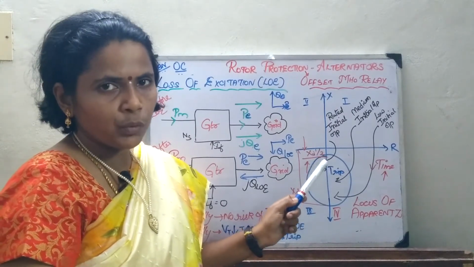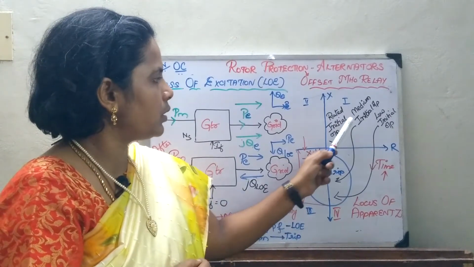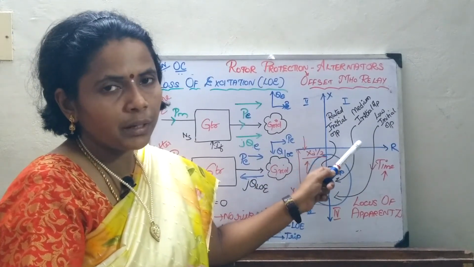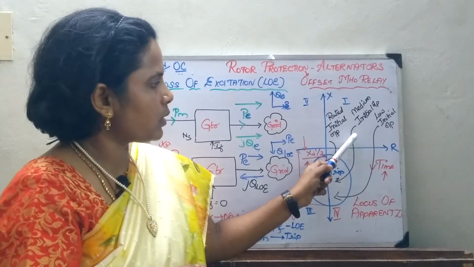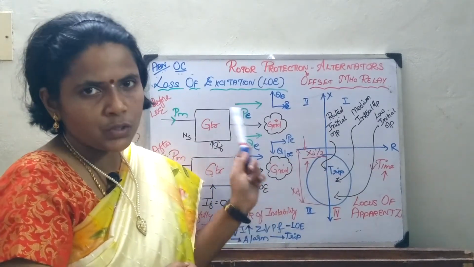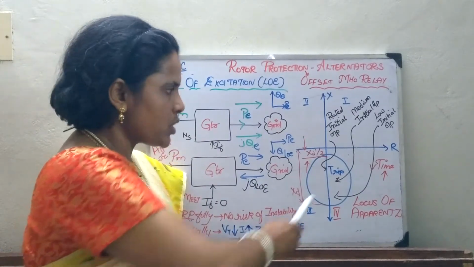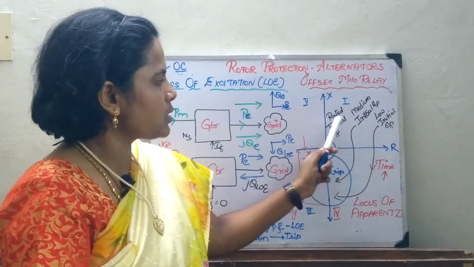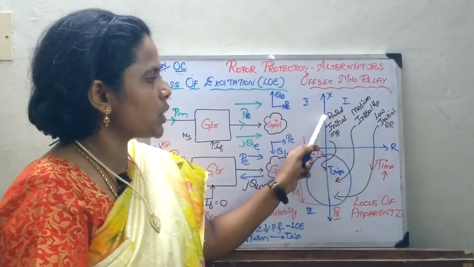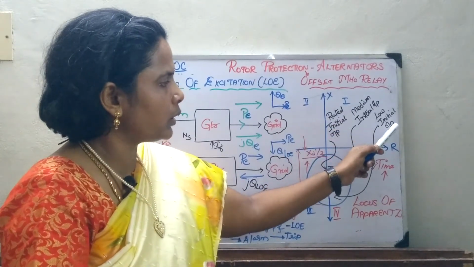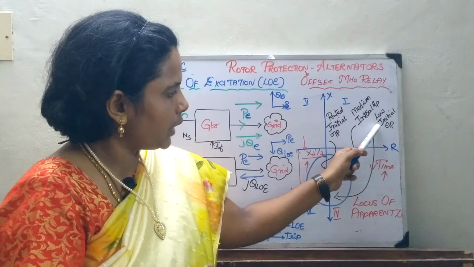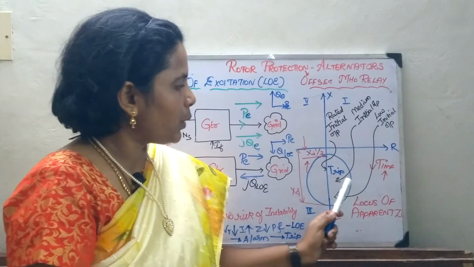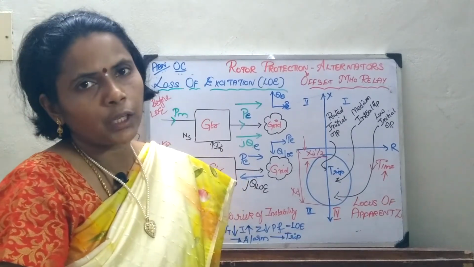Initially, before the loss of excitation, in the R-X diagram the apparent impedance seen by the relay was in the first quadrant, but due to the loss of excitation the impedance has reduced and shifted to the fourth quadrant. Here also three cases have been studied: the rated initial input, the medium input, or the low initial input. As the voltage gets reduced, you can see the time gets increased, which might lead to damage to your equipment.